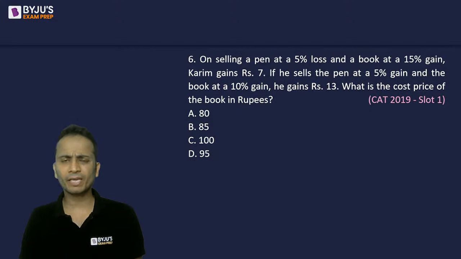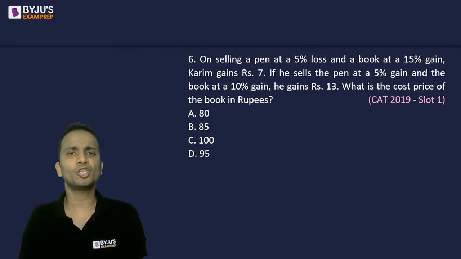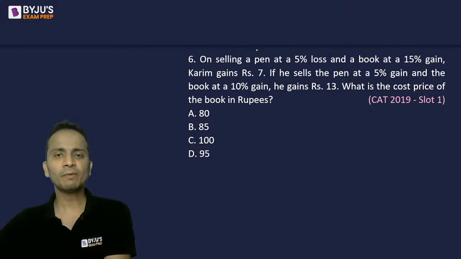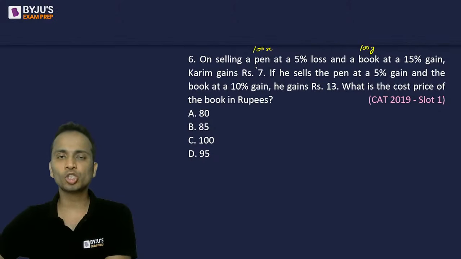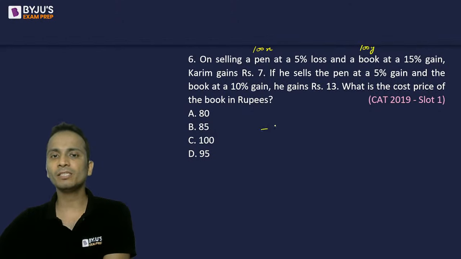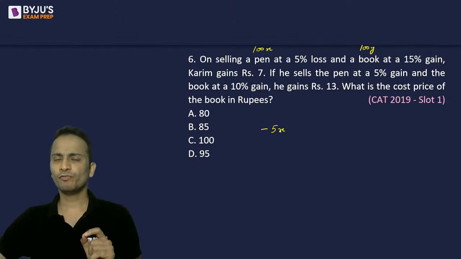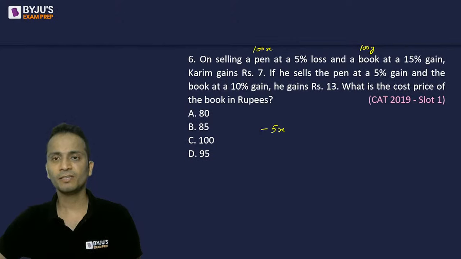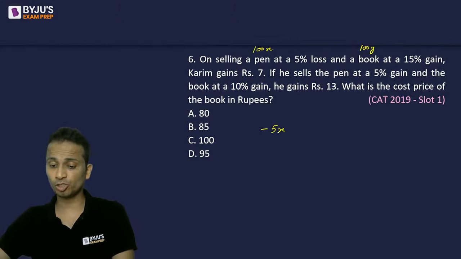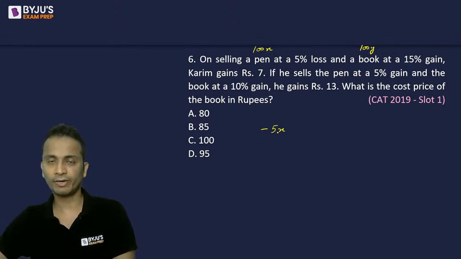Now here we'll be making equations of profit or loss. I will start by assuming the cost price of each pen as 100x and the cost price of each book as 100y. Now 5% loss on pen, that means minus 5x. So 5% of 100x will be 5x. Since it's a loss, I have put a negative sign. Shrikant and Chandu have given the same answers. Okay, let us check.